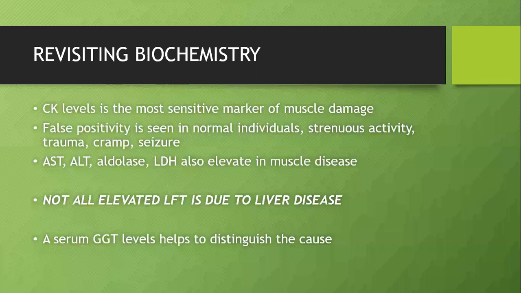The thing is, AST, ALT, LDH are also elevated in muscle disease. CK levels are not done routinely. So when we are interpreting an LFT, if there is elevated AST or ALT, we may mistake it for a liver disease. So not all elevated LFT is due to liver disease. It could be some muscle pathology also. So revisit the history, do a proper examination again, and look again. Serum GGT levels help to distinguish the cause. GGT is normal in myopathy but elevated in liver disease.